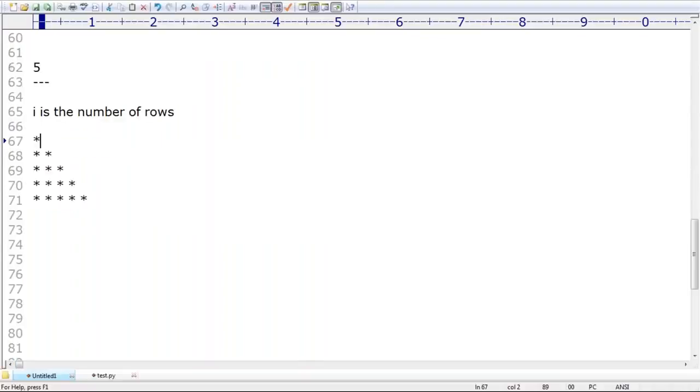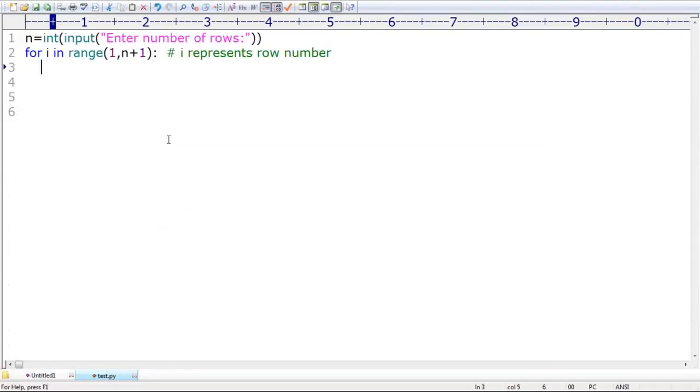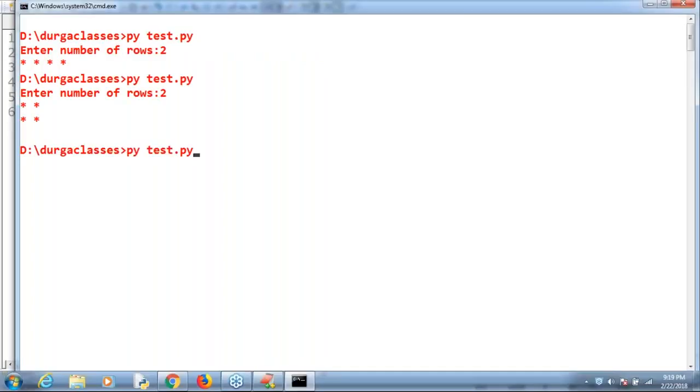What do I have to take now? Very simple. Print I number of stars, an easy shortcut way. Print of star space, multiplied by how many times do I have to print, sir? I number of times. Star space I number of times. Very simple, right? Hardly that much logic is required, it seems.